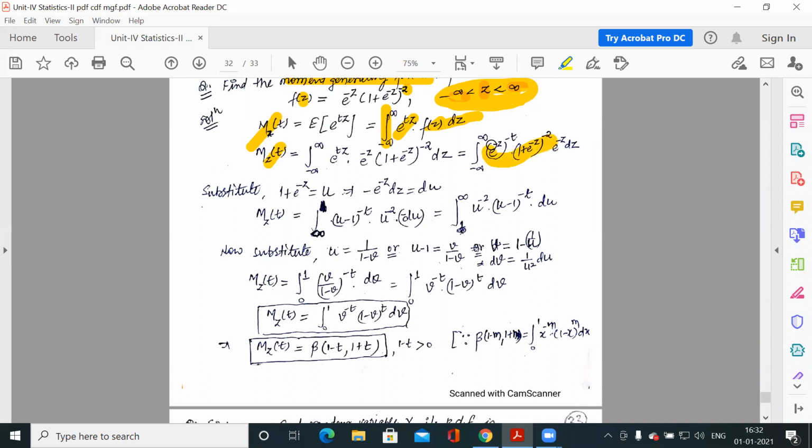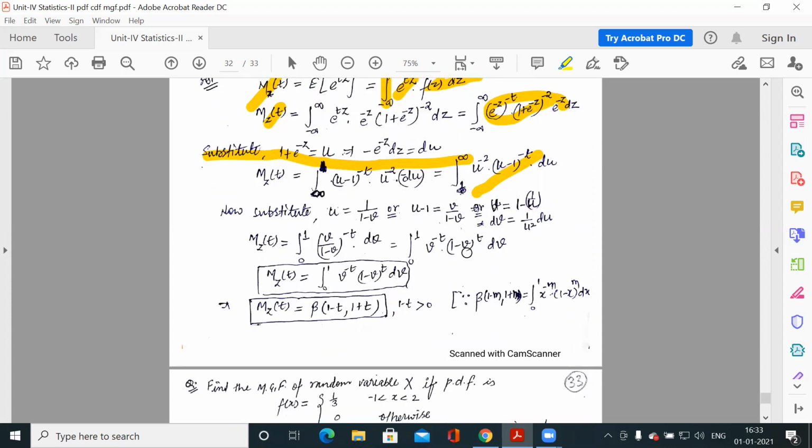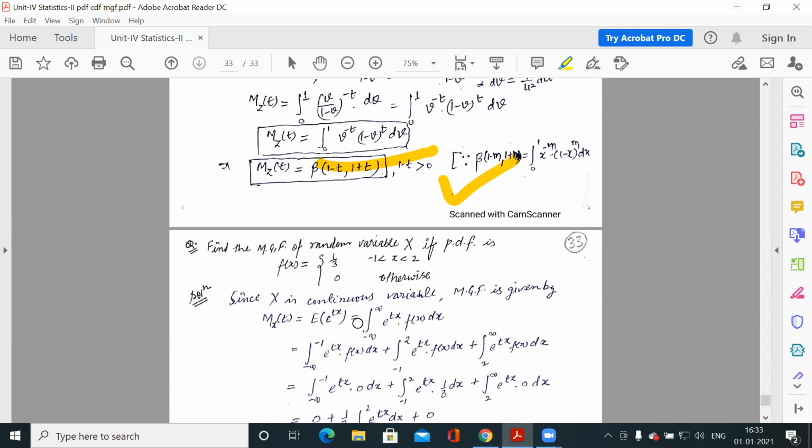Now you have to integrate it, so you can go through this proof. You have to substitute this to get the integration, and this integration you will get in terms of the beta gamma function. So this is your answer. Otherwise, if you face any problem, we can discuss personally or in the WhatsApp group.